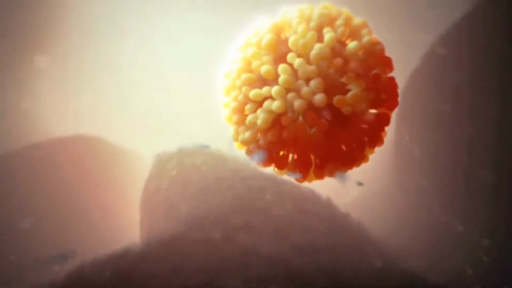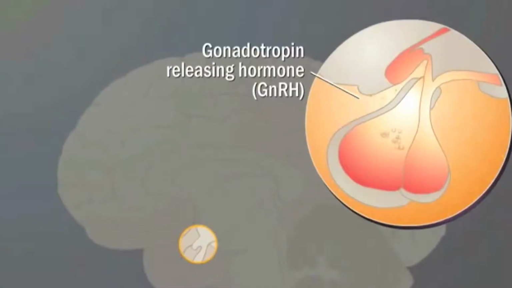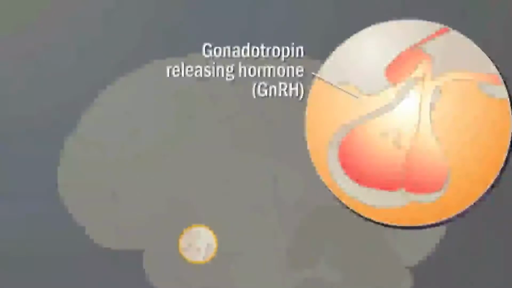Apart from that, there is another hormone, GnRH, gonadotropin releasing hormone. This gonadotropin releasing hormone stimulates the secretion of two gonadotropins, follicle stimulating hormone and luteinizing hormone.